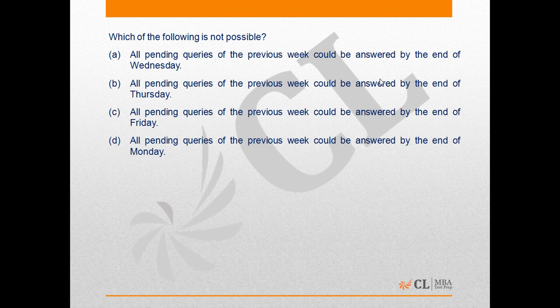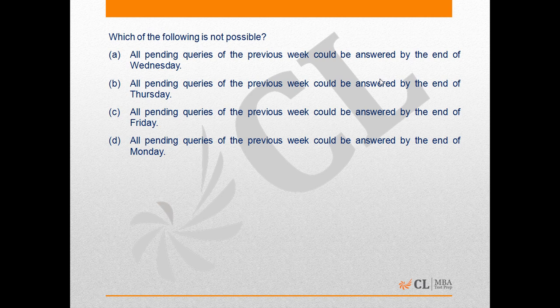In the last question, we have to check which of the following is not possible. First statement is all pending queries of the previous week could have been answered by the end of Wednesday.